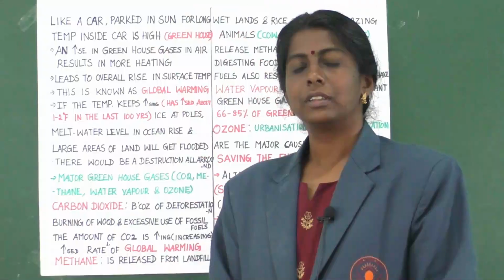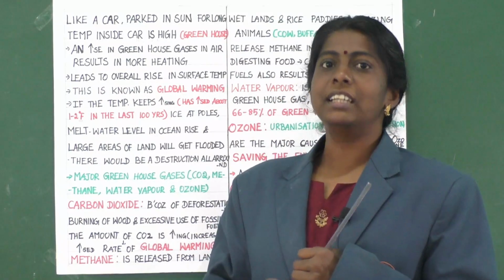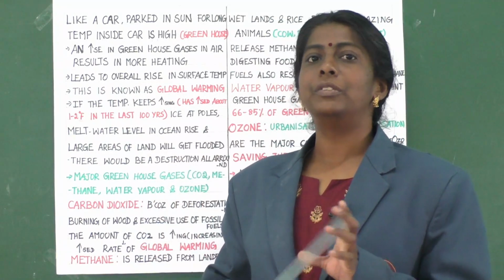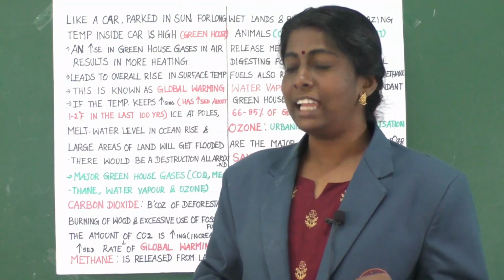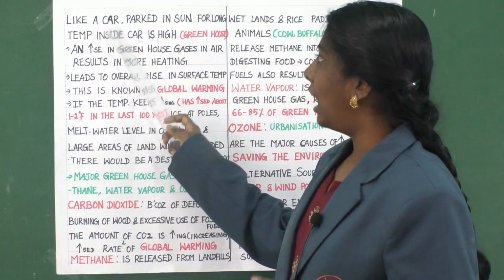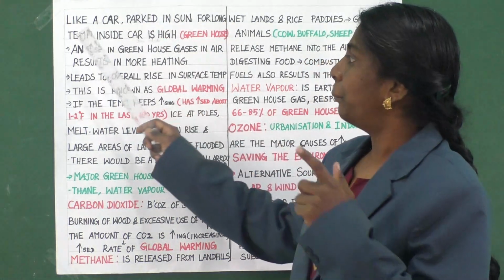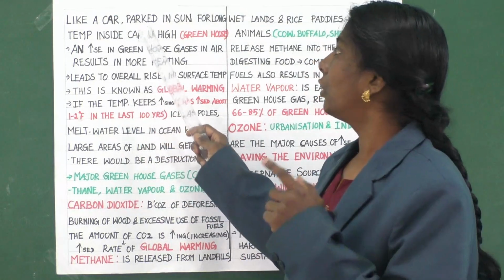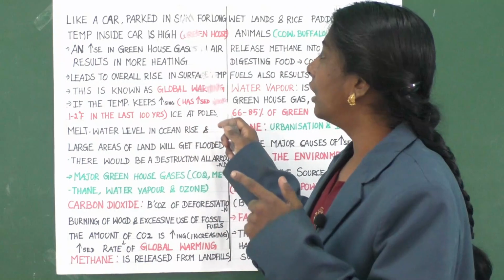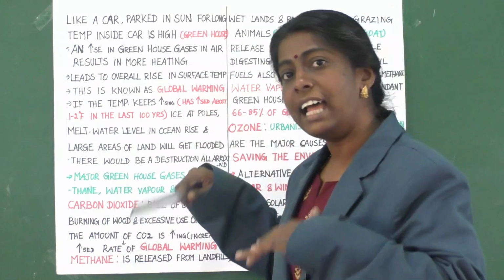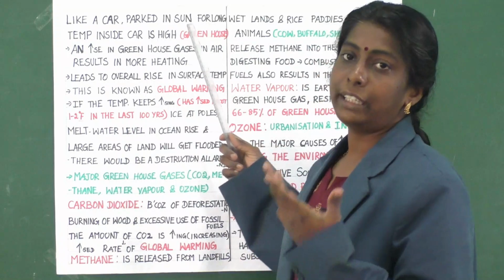Clear, children? Yes, children. Now as we learned, in a glass building the inside temperature will be warmer than outside, isn't it? Like that, a car which is parked in the sun for long has a high temperature inside, higher than outside. So this is similar to the greenhouse effect.